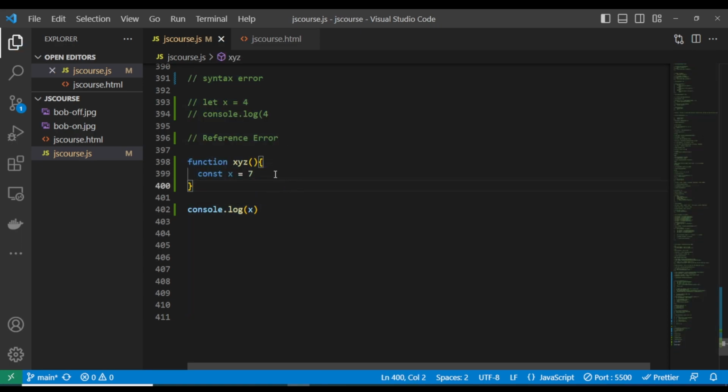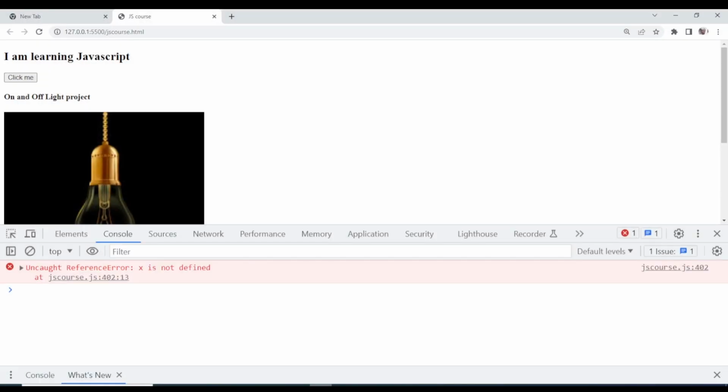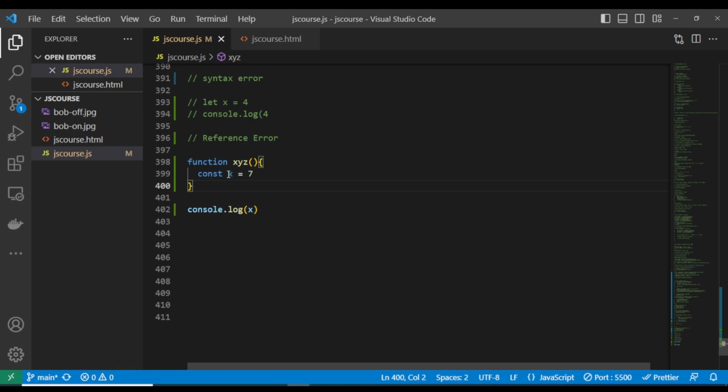If you look at this variable, you can see that we have declared s inside this function. And if you try to access it from here, you are not going to get it. You are still going to get the reference error, because you don't have access to this function's variables here. This is where what you call scope comes in.